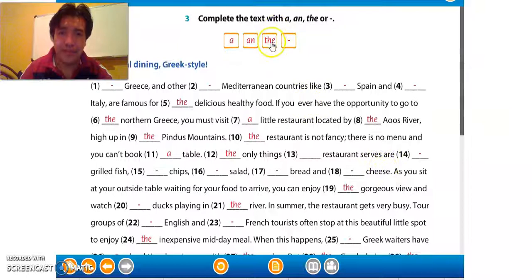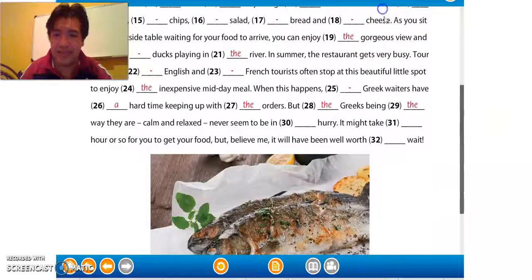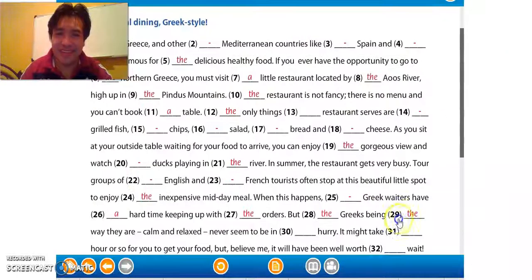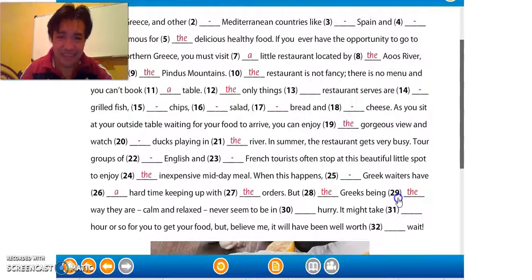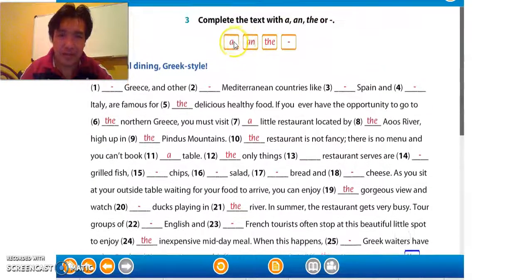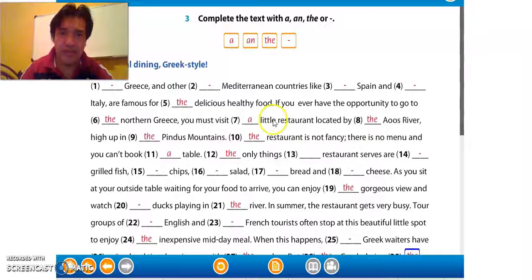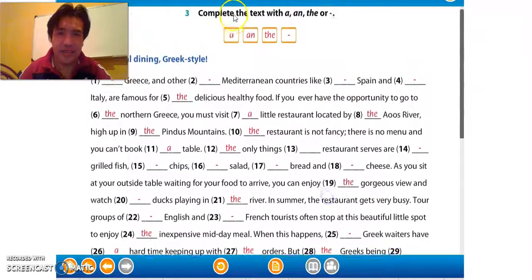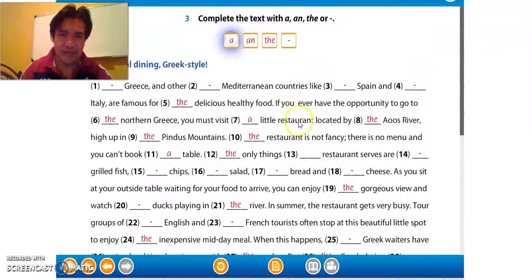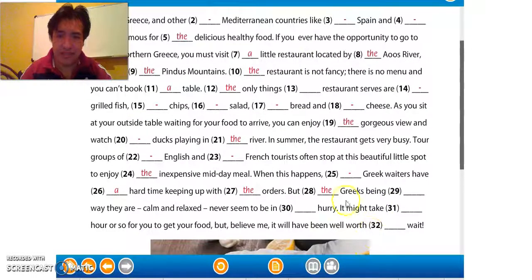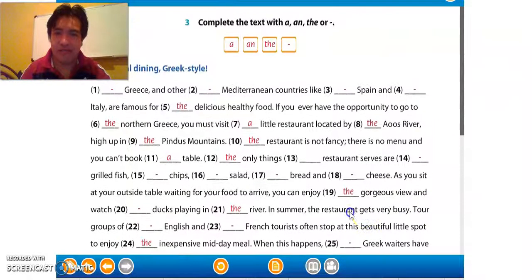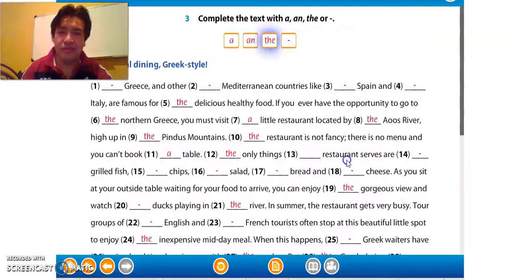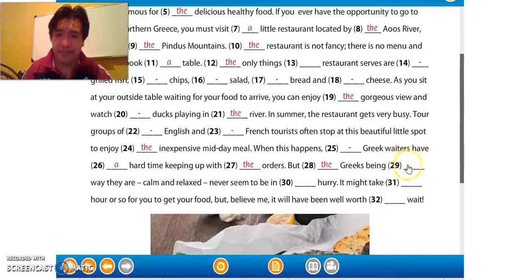So, there it is. Oops, it seems that something happens there. There we go. Once again. In a hurry. Being the.